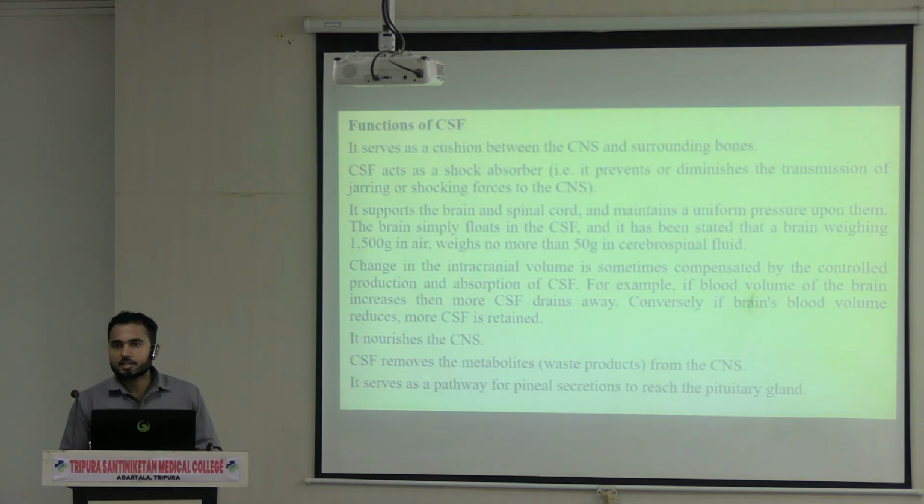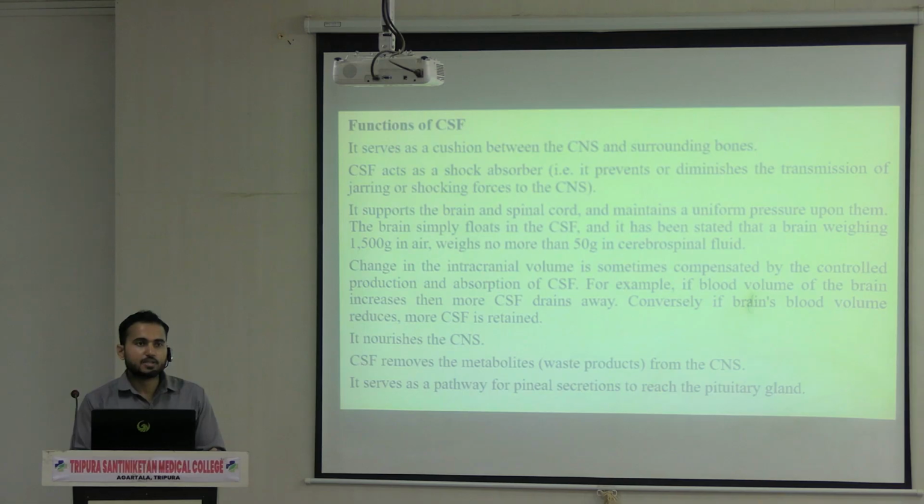Lastly, the functions of the CSF. So we have studied about the composition of the CSF, what exactly the CSF is, then the production of the CSF, then absorption of the CSF. Okay. Next, the pressure of the CSF. Now, what do you think? What will be the functions of the CSF?